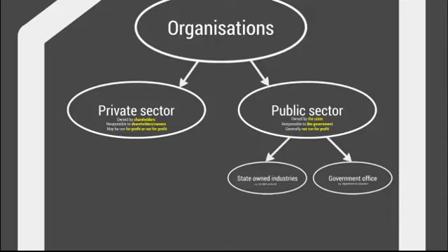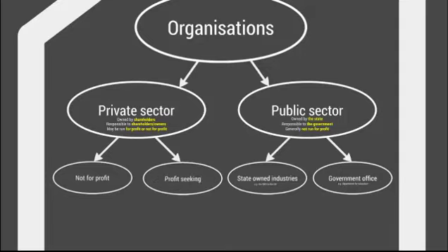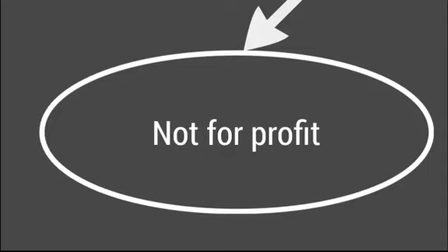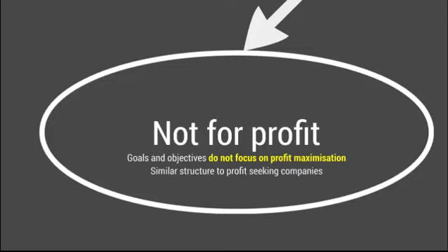So this is another two categories for the private sector. Let's start by considering not-for-profit organisations in more detail. Now, not-for-profit organisations do not have goals and objectives of focusing on profit maximisation. However, as an organisation, of course, they still have a corporate goal or need, so that might be something such as feeding the homeless. Despite the fact that not-for-profit organisations do not focus on profit maximisation, they still have a similar structure to profit-seeking companies.